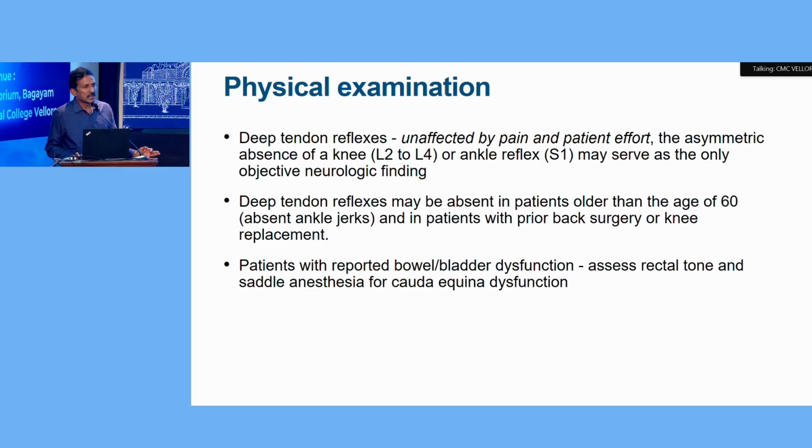So deep tendon reflexes are unaffected by the patient's effort as well as by pain. So asymmetric absence of knee jerk and ankle jerk are very significant neurological findings. If the patient reports bowel and bladder disturbance, assess rectal tone and saddle anesthesia for cauda equina dysfunction.